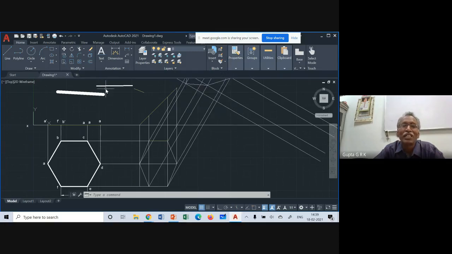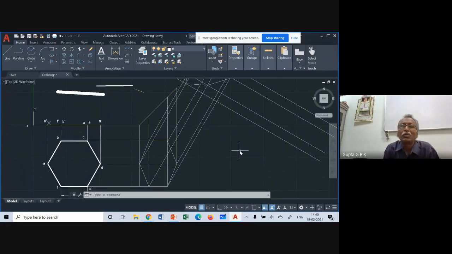Initially, when you draw the solution, don't worry about what type of line it is. Just construct all the lines and complete the figure. Then draw the required lines with the required properties, and you can change the property of any object you want. That is always, I feel, convenient. It is left to you. Is it okay? Yes, sir.